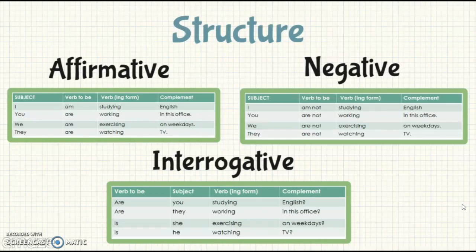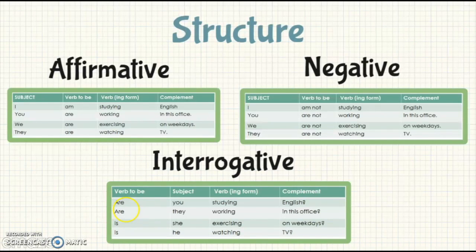And our second sentence will be, you are working in this office. Number 3, we are exercising on weekdays. And number 4, they are watching TV. In the negative form, we are going to see that the structure is more or less the same. We have first the subject plus verb to be, the gerund form, and the complement. Examples. Number 1, I am not studying English. Number 2, you are not working in this office.